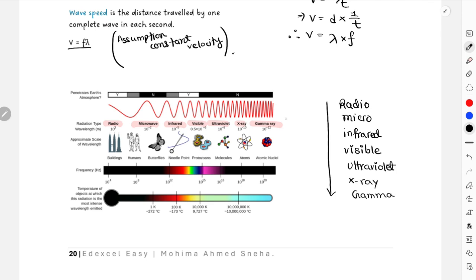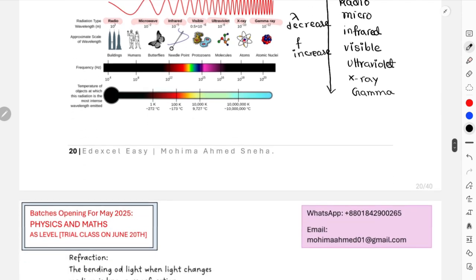Down this group, lambda decreases and frequency increases. Very, very important to understand this pattern. Other than that, nothing is important from this section.